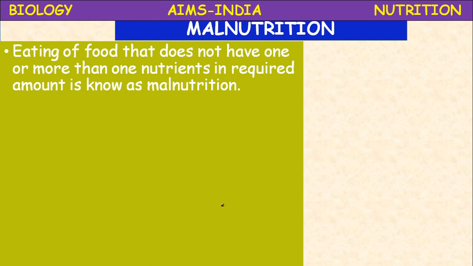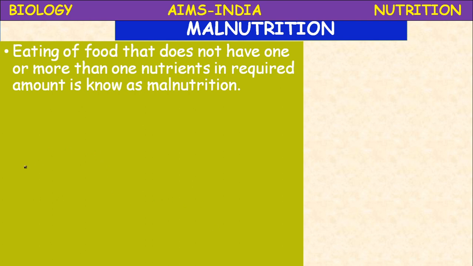Okay, now let us come to malnutrition. What is a balanced diet? Before going to malnutrition, let us know about the balanced diet. A diet which contains all the required nutrients in proper proportion, how much is required, that much, is called a balanced diet.